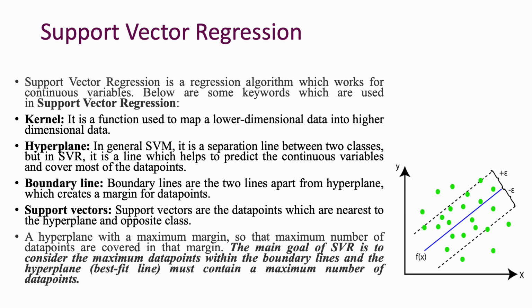We choose the hyperplane with the maximum margin, so that the maximum number of data points are covered within the margin. The main goal of SVR is to consider the maximum data points within the boundary lines, and the hyperplane must contain the maximum number of data points.